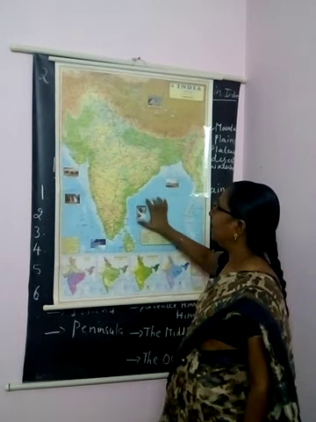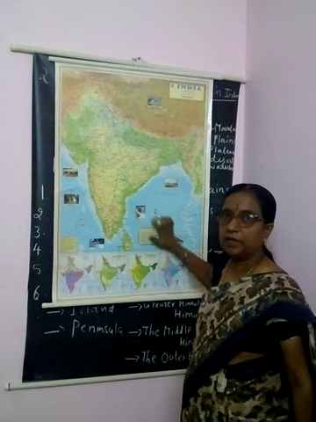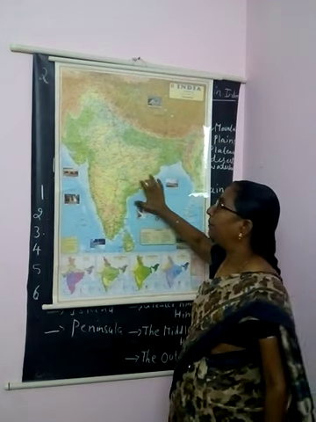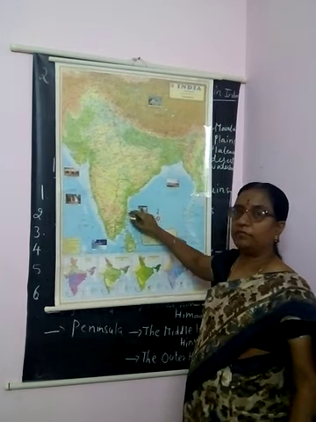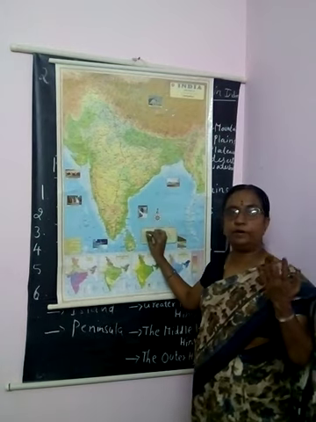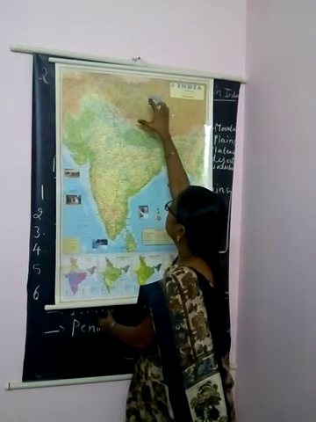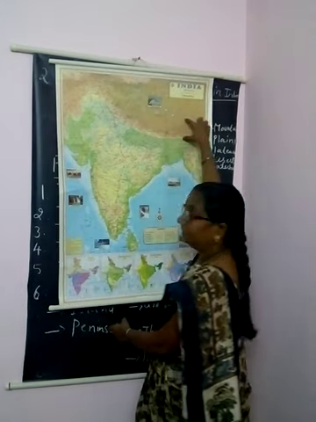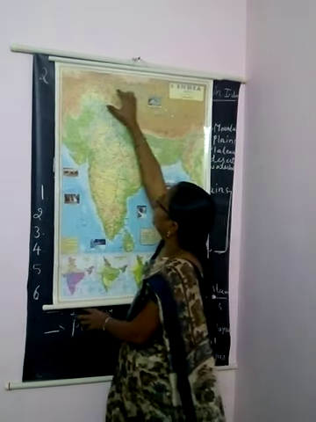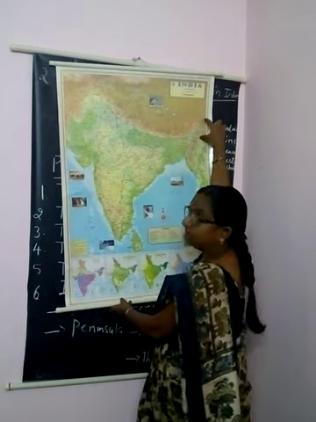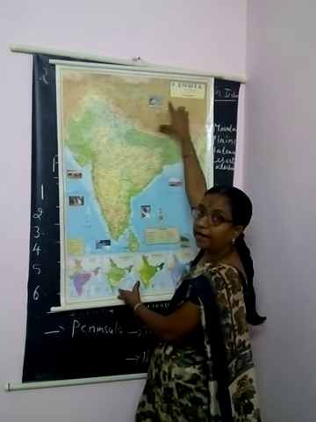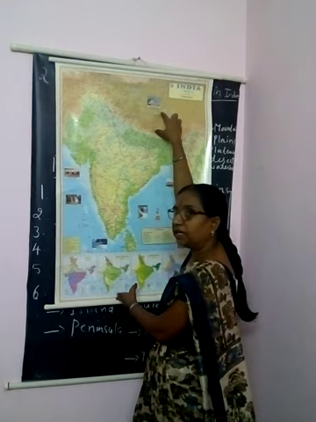This is the physical map of India. India is divided into 6 physical features, I told you. The first one is the northern mountains. Here are the northern mountains, the Himalayan range, divided into 3 ranges.